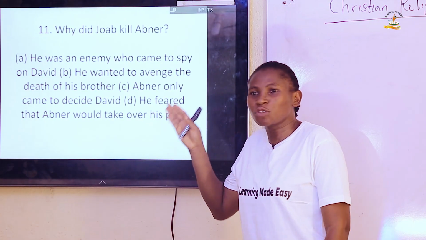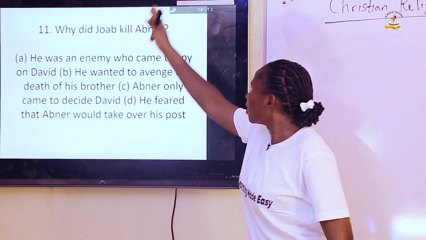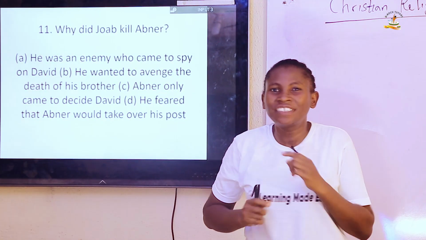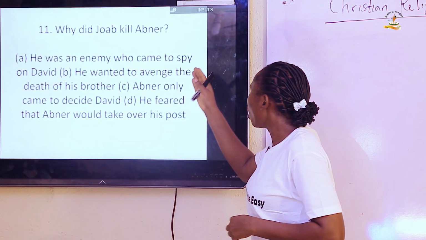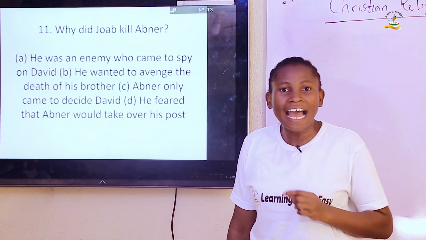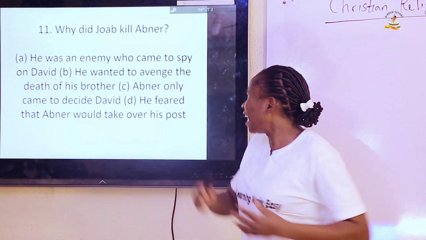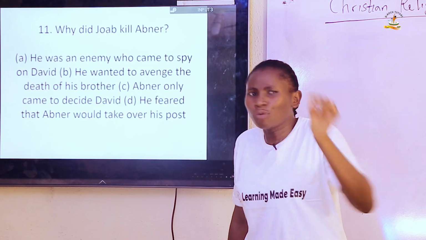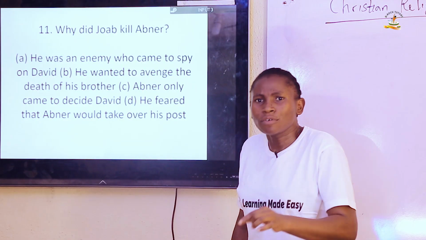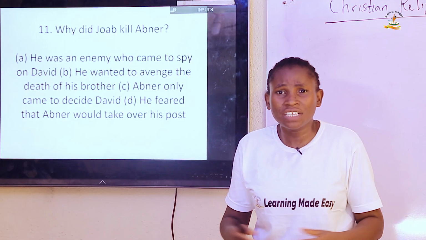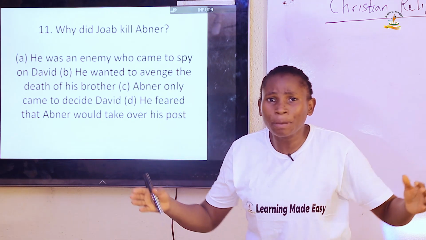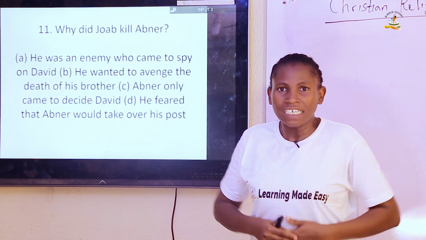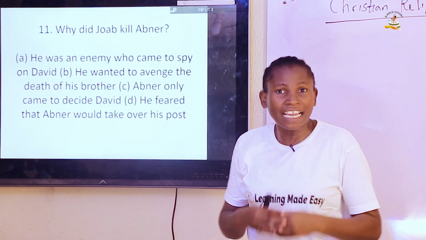Now, there is need for you to know the Joab and Abner. Joab is the commander of David's army, while Abner is the commander of Saul's army. Then, why did Joab kill Abner? This happened when Abner came to David to liaise with him that he wants to make the people of Israelites come to him so that he can be their king. Then he sent Abner back in peace.